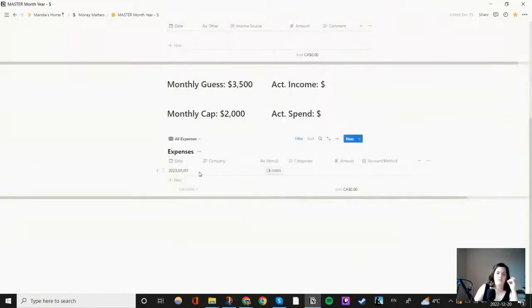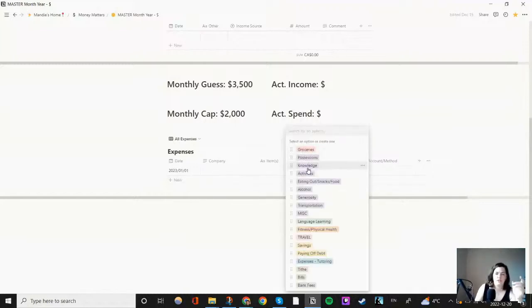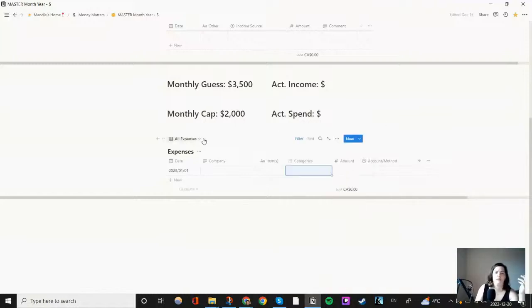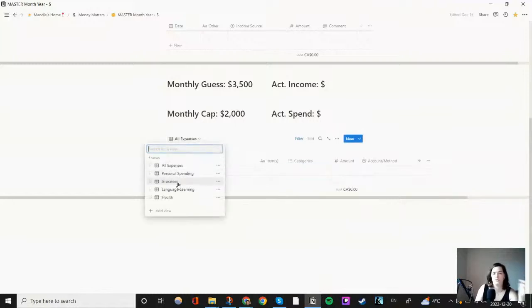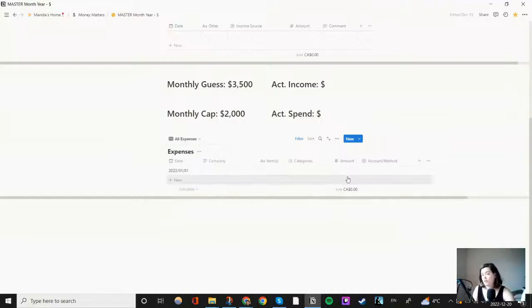But then here's all your expenses. I've started using this a little bit more. I've been finding it a little bit more helpful. Date, where you got it from, what the item was, category, is it groceries, possessions, knowledge. This is kind of going back to the chart that we looked at earlier when you split everything up. This helps me see, and then you can also change your view by if it's personal spending, groceries, language learning, health, however else you want to split everything, so you can visually see.